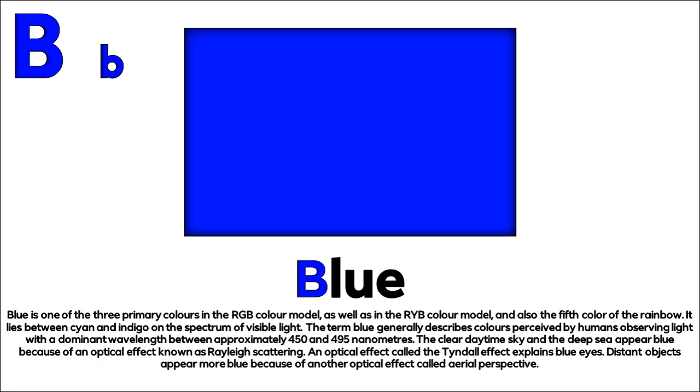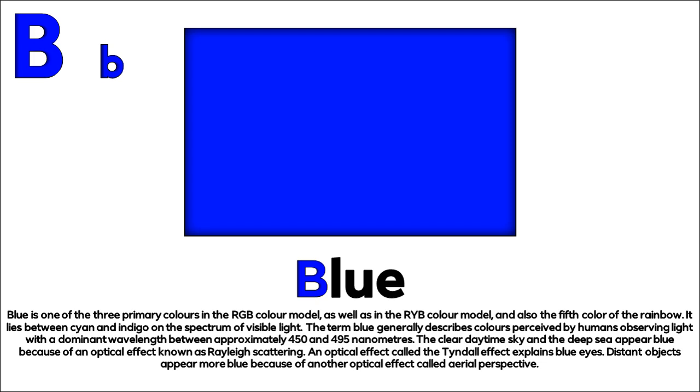B. Blue. Blue is one of the three primary colors in the RGB color model, as well as in the RYB color model, and also the fifth color of the rainbow. It lies between cyan and indigo on the spectrum of visible light. The term blue generally describes colors perceived by humans observing light with a dominant wavelength between approximately 450 and 495 nanometers.